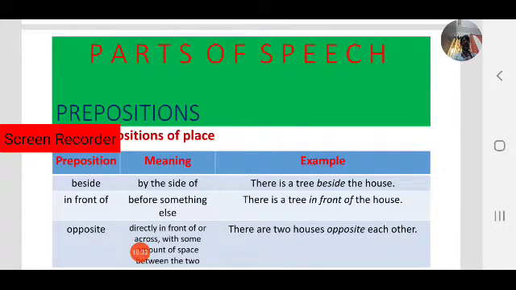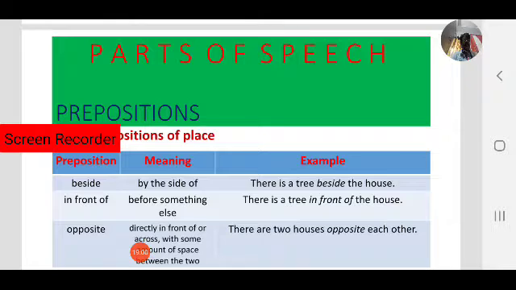Next, in front of is also a preposition of place. What is the meaning? Before something else, then we use in front of. There is a tree in front of the house. That is an example. Observe how in front of is used.